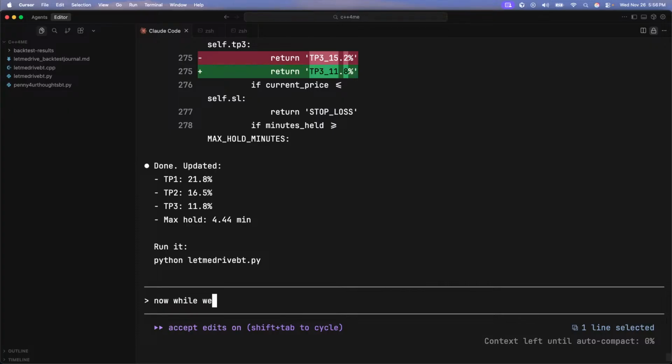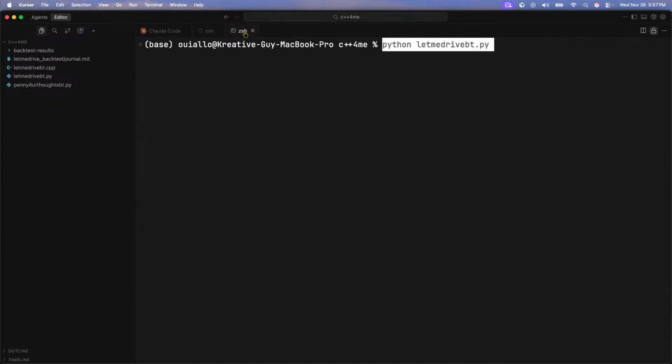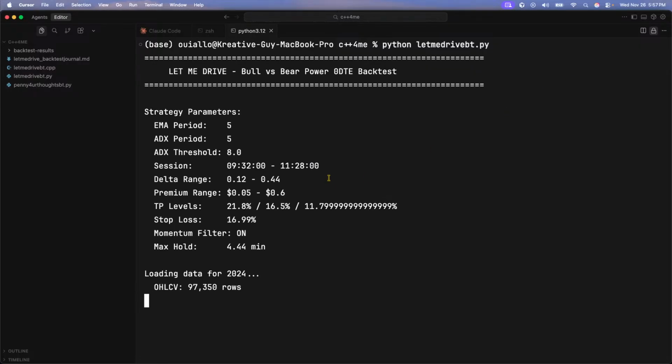Now, while we are running the backtest, update the journal with what we learned so far. And it's going to compact, but I just wanted to compact now. So go ahead and do that. And then I'm going to run you. All right, running our backtest.